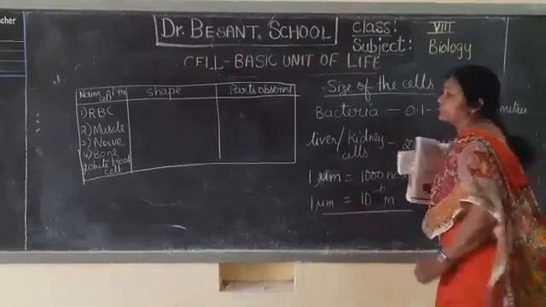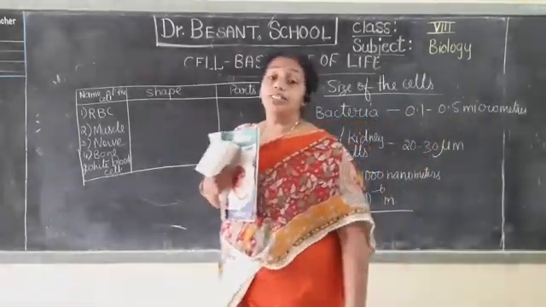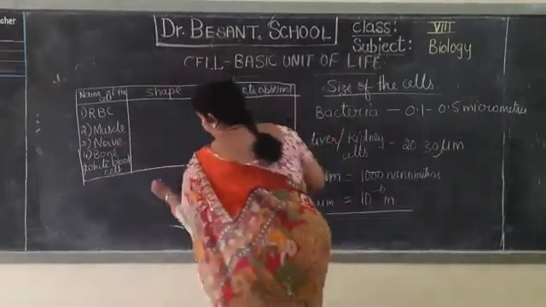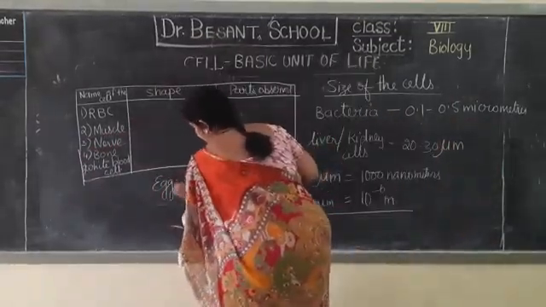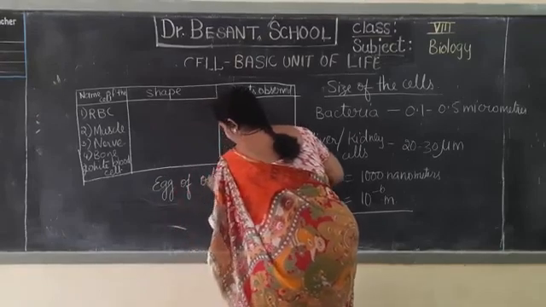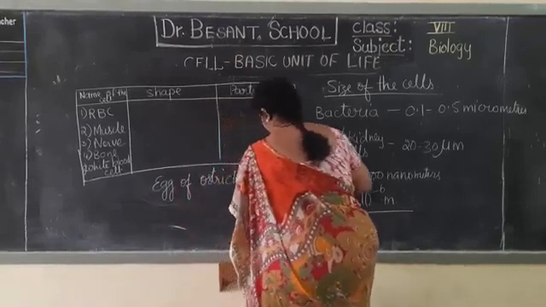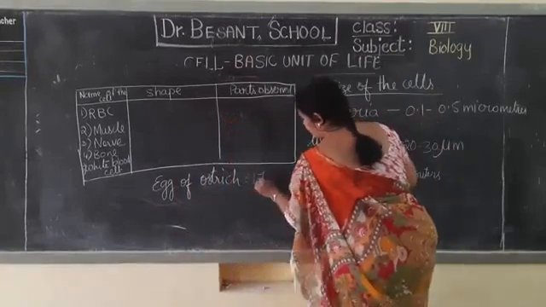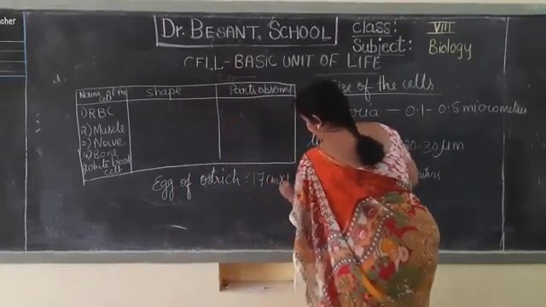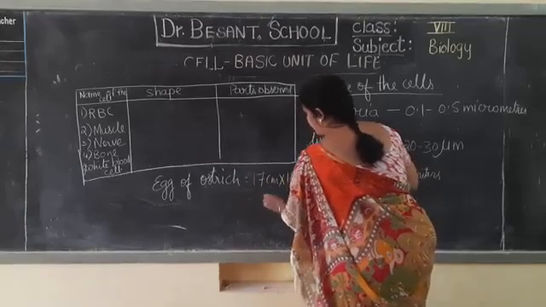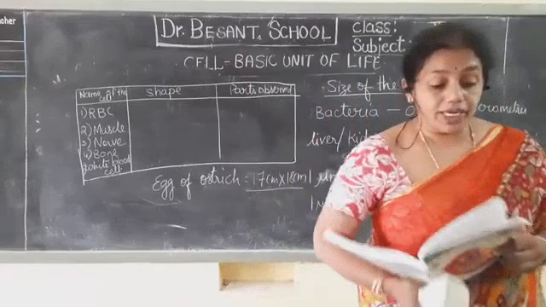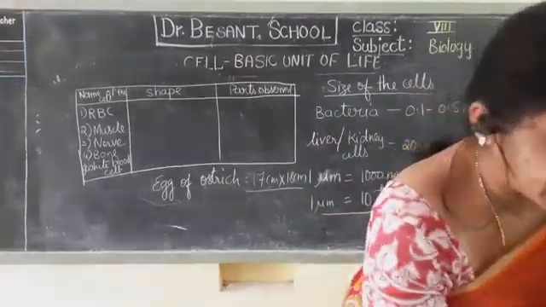You can remember this. Now which is the largest cell I told? Egg of ostrich, which is 17 centimeters into 18 centimeters. So that itself is a single cell.